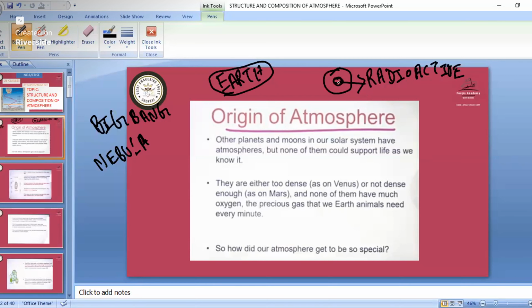So what happened? Due to this thermal difference inside the Earth, we had the presence of hydrogen and helium. About 4.5 billion years ago, when the Earth was formed, we had this hydrogen and helium. After some time, this hydrogen and helium escaped from inside the Earth because of the high amount of heat. After they escaped, they went and mixed with the outer parts.